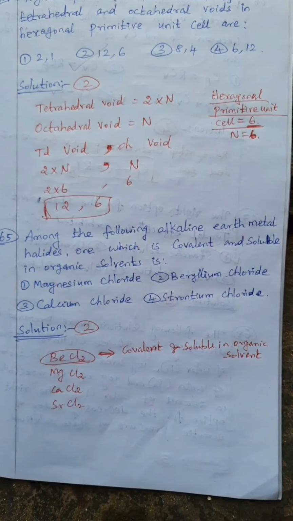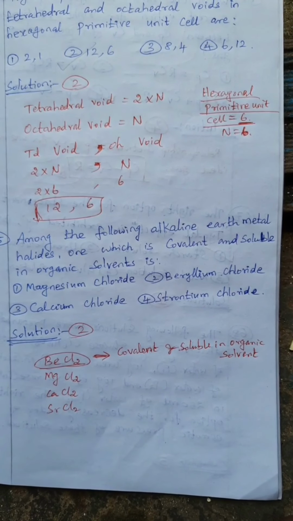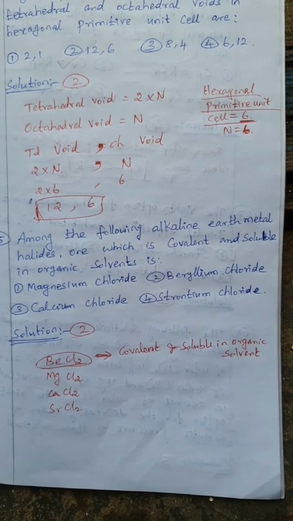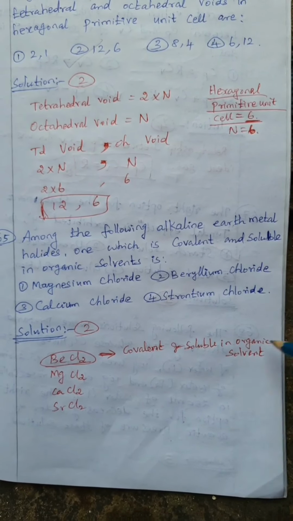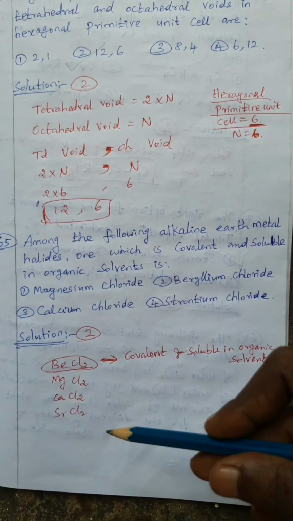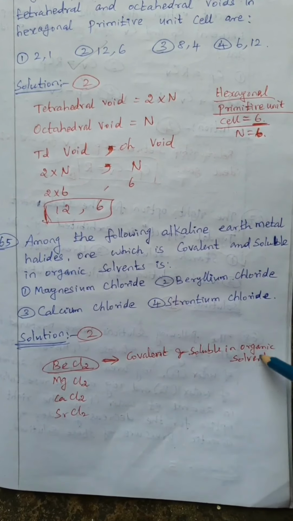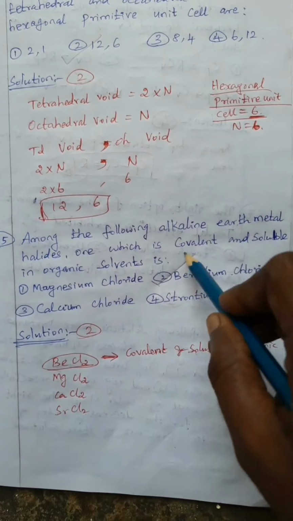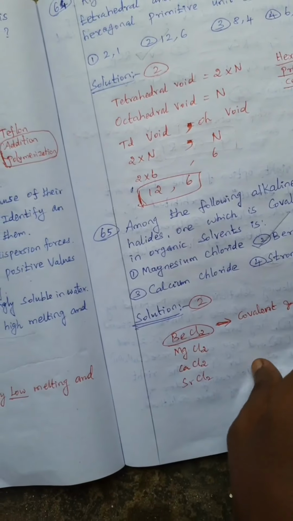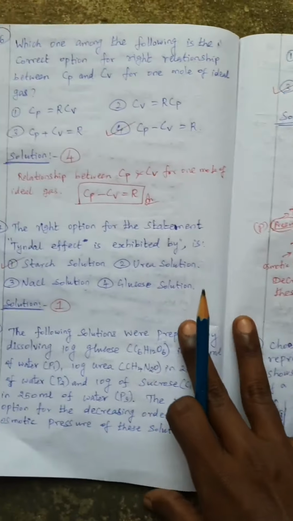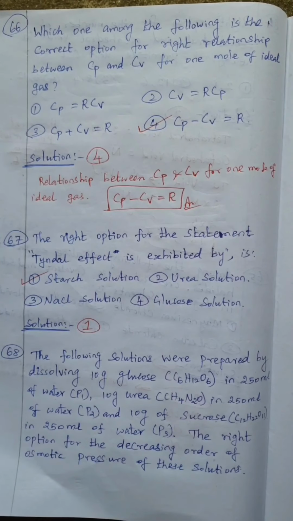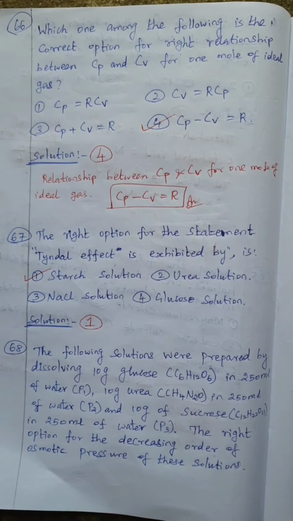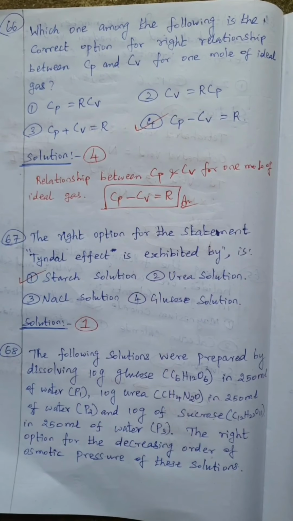Then 65, among the following alkaline earth metal halides, which one is covalent and soluble in organic solvent. Here we have beryllium chloride, magnesium chloride, calcium chloride, strontium chloride. Beryllium chloride is covalent and soluble in organic solvent. So option 2 is correct. Then question number 66, which of the following is the correct option for the relationship between Cp and Cv for 1 mole of ideal gas?